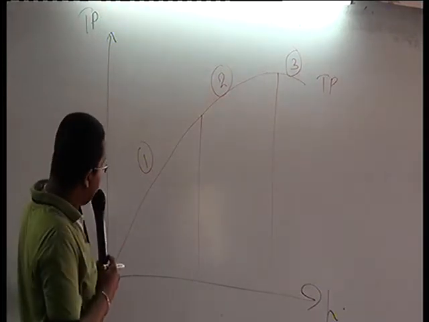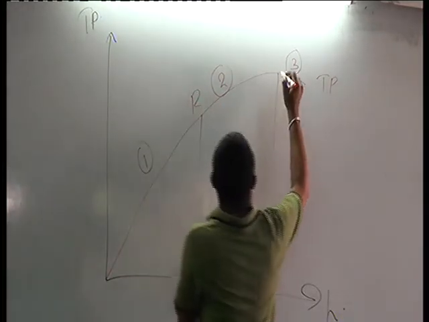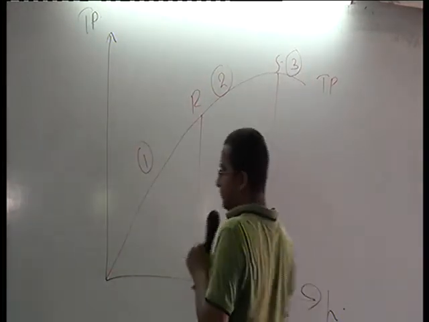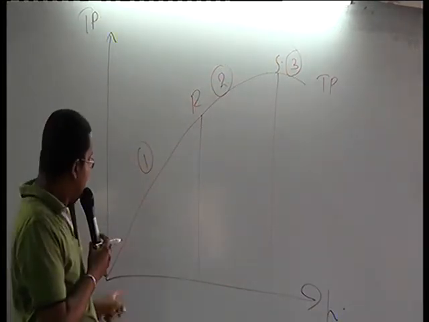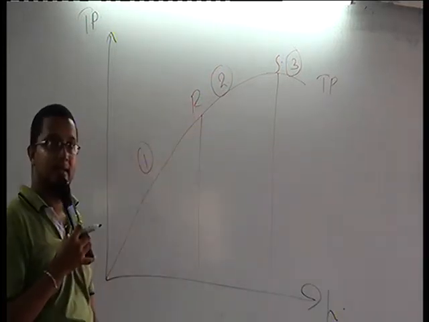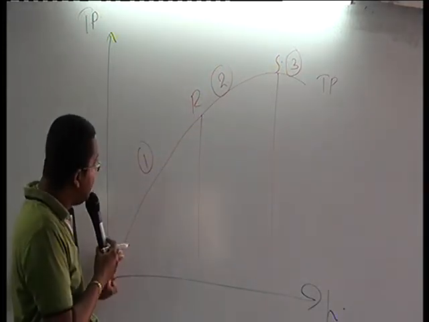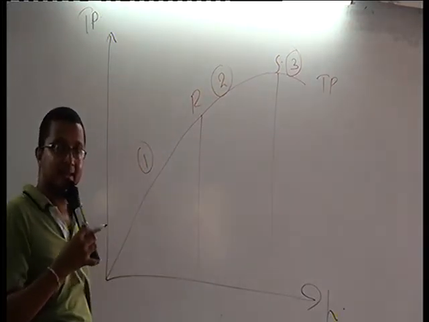Say R, S. From 0 to R, you can see production increases drastically, at an increasing rate.